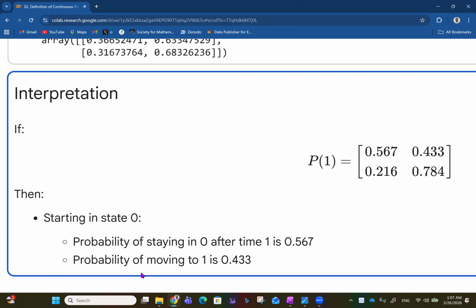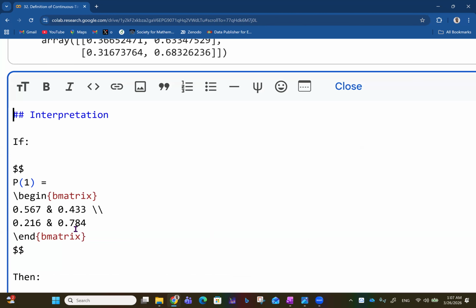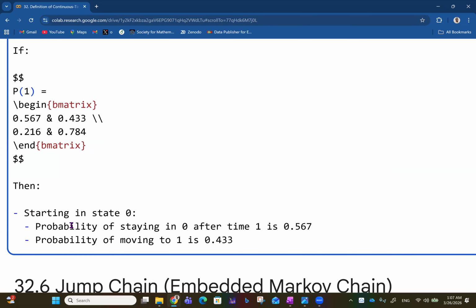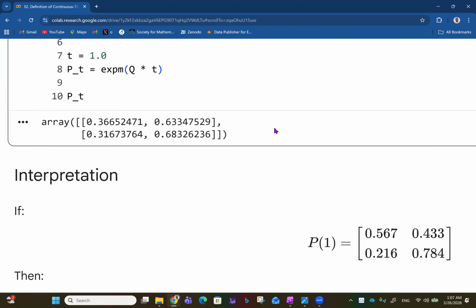Probability of moving from state 1 to state 0 should be 0.216 here.